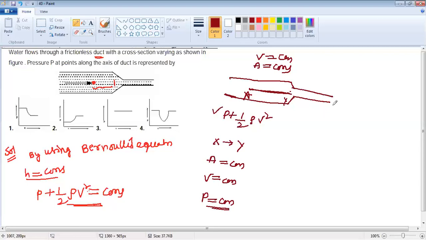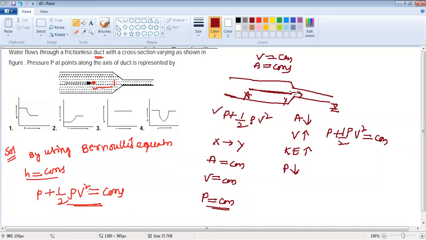Look here, from x to y entering into this region, the area of cross section decreases, so speed will increase. So according to Bernoulli's equation, for all points on the same horizontal level, P plus half rho v square is constant. Whenever v increases, kinetic energy increases and pressure energy decreases.